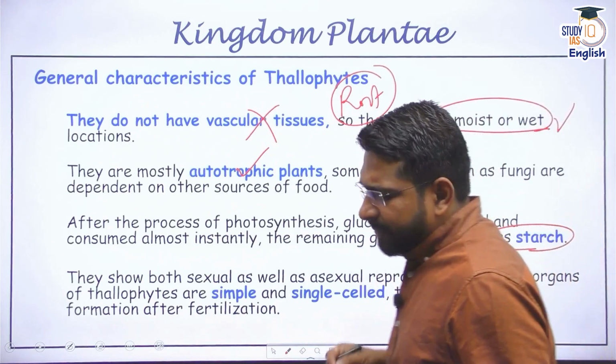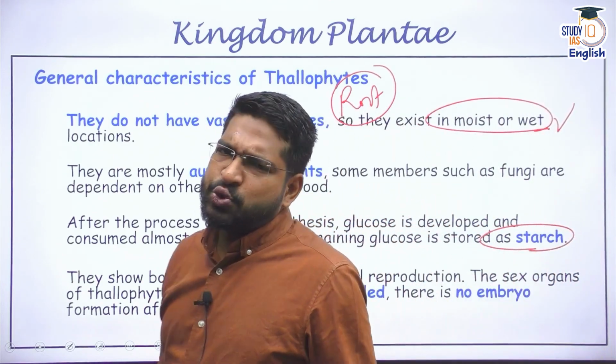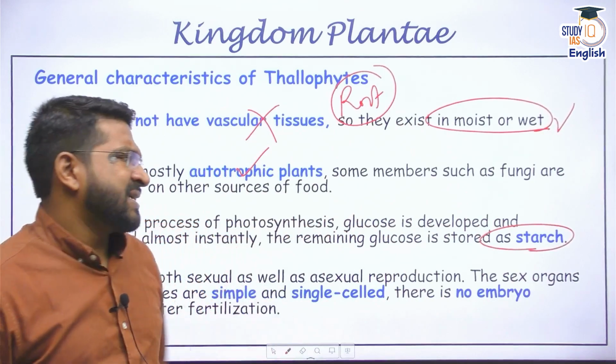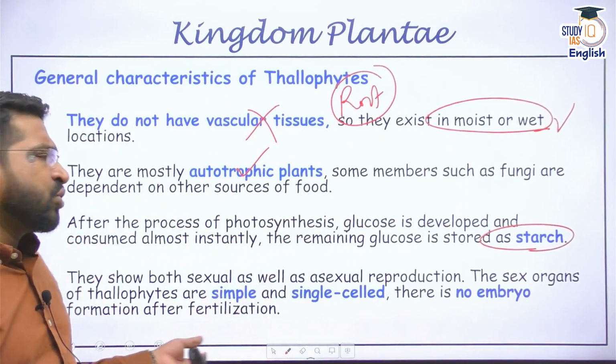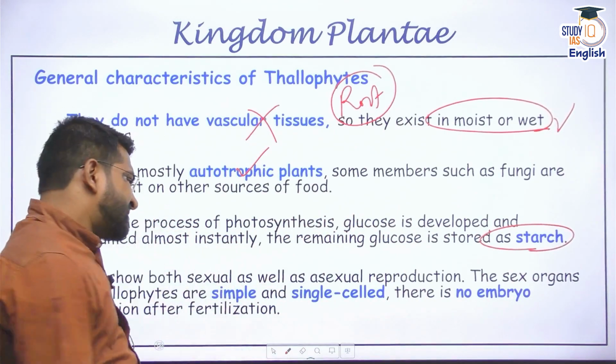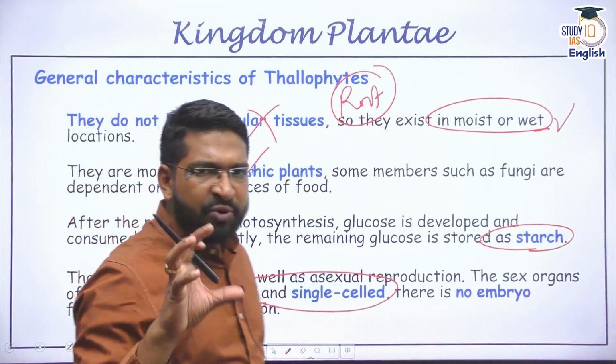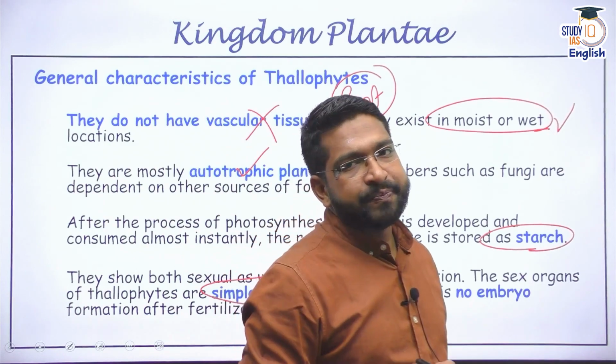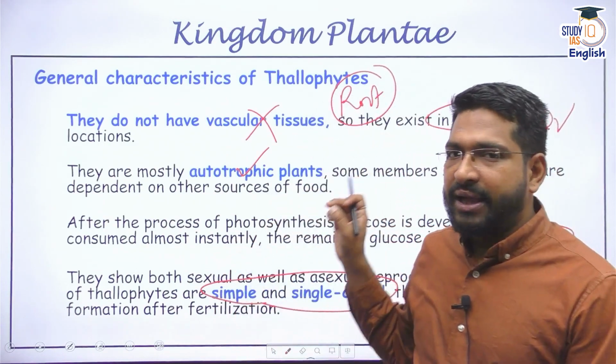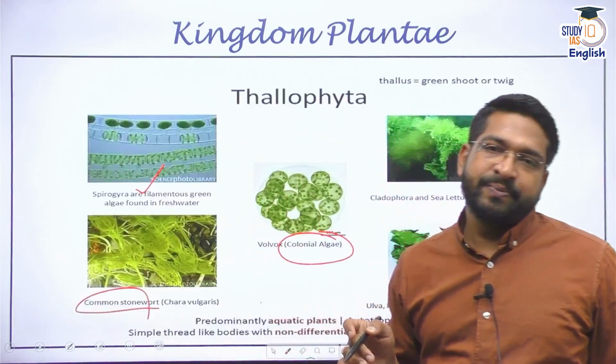Again, Thallophytes can show sexual reproduction as well as asexual reproduction. Whenever there is sexual reproduction, the sexual cells are very simple and single celled, and there is no concept of development of an embryo here. Clear? These are Thallophytes. These are some of the examples.